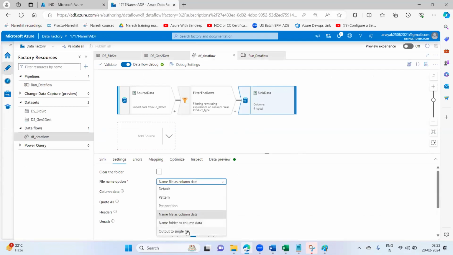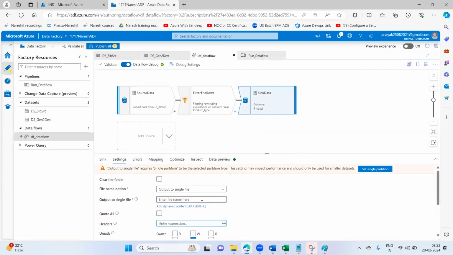If you want it all in one file, then you can choose output to single file. I'll give a name like records year 2020 dot csv, something like this.